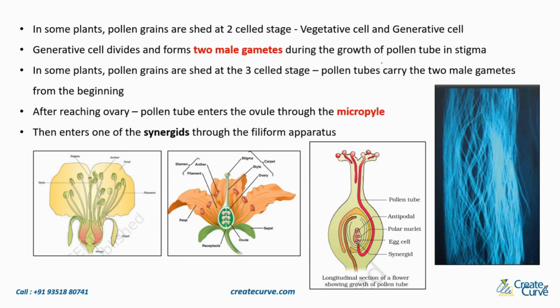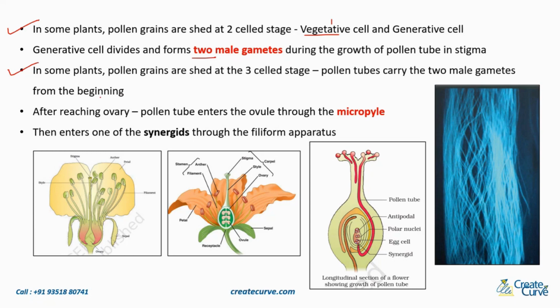Do you understand this? There are two things that can happen here. In some plants, at the two-cell stage, as the pollen tube is growing through the stigma and style, the generative cell divides to form two male gametes. So this 2 plus this 1 totally will be 3. And in some plants, right at the beginning, it is already in the 3-celled stage.